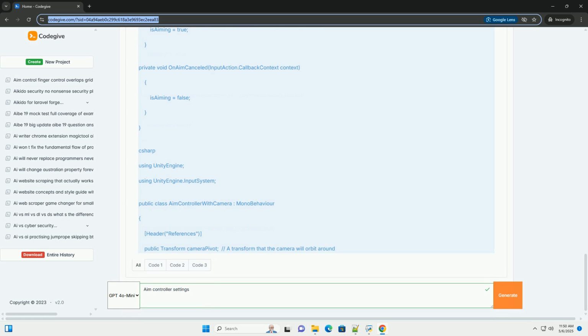8. Update: if !isAiming return, only process input when isAiming is true. Vector2 lookInput = lookAction.ReadValue<Vector2>(), this is the key. ReadValue<Vector2> retrieves the current value of the look action.